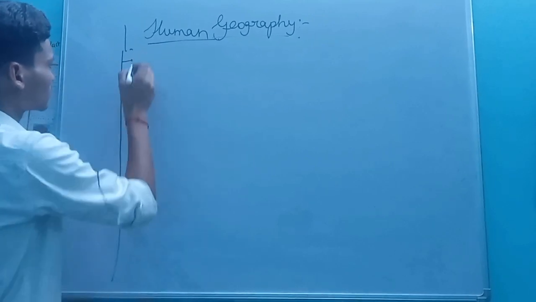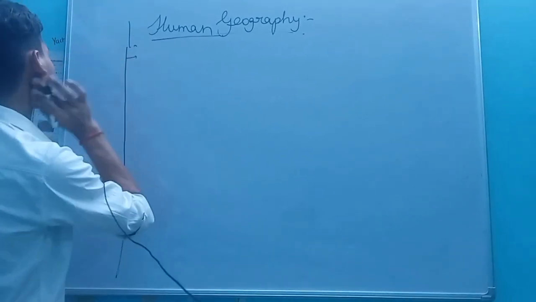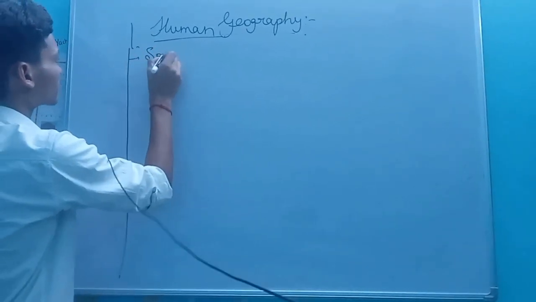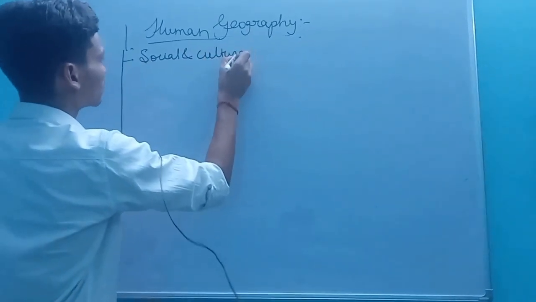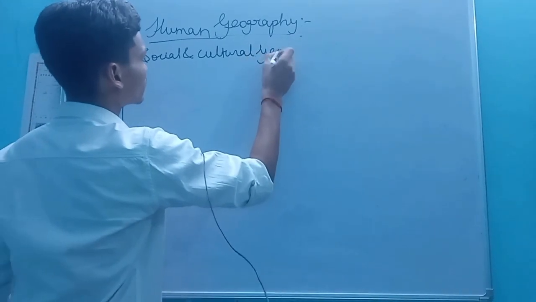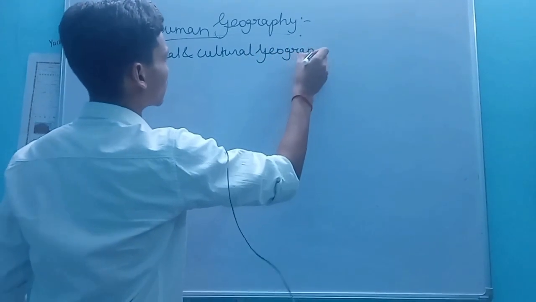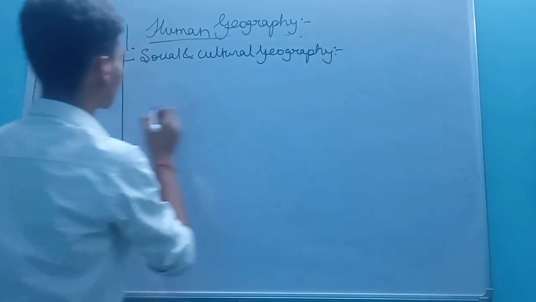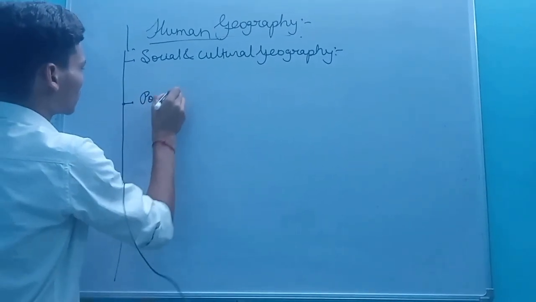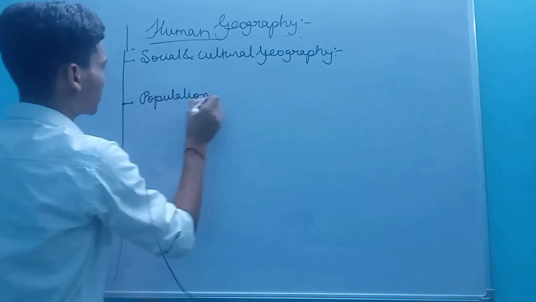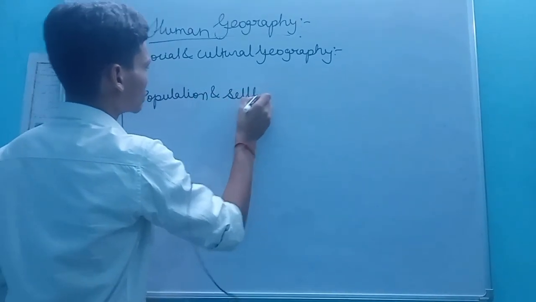Okay, so first one is social and cultural geography. Second one is population and settlement geography.